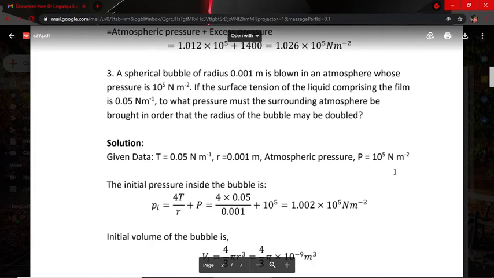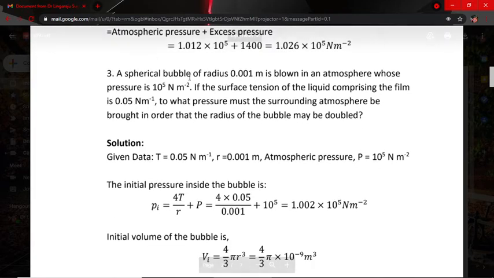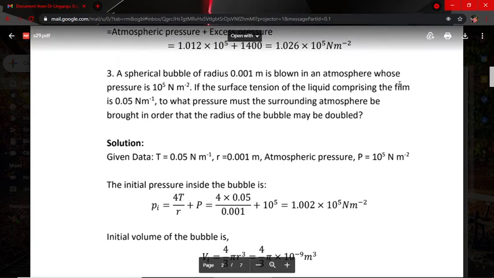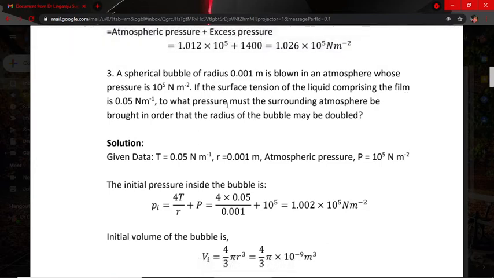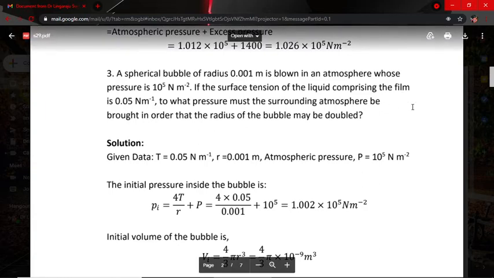See, now here the spherical bubble radius is given, blown in an atmosphere whose pressure is 10 to the power of 5. The surface tension is also given. So what pressure must the surrounding atmosphere be brought to in order that the radius of the bubble may be doubled? What will the pressure be when the radius is doubled? So we have to calculate first, knowing the given data. Write down what is given.